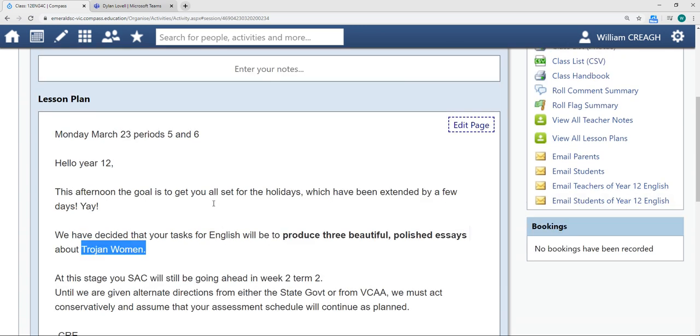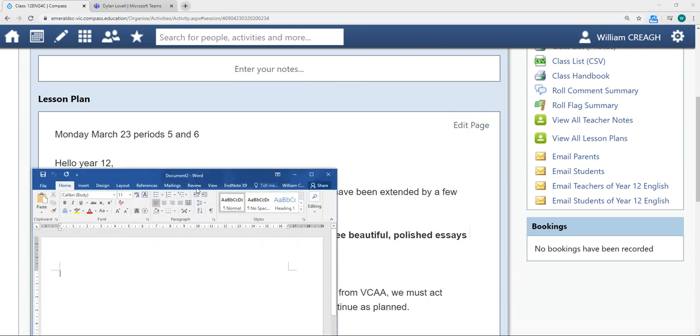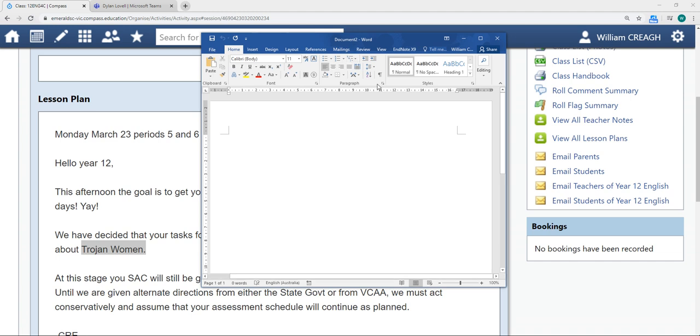The first thing we're going to have to do is get a prompt to write to, because unless you know what the prompt is, you don't really know what you're going to be writing. So I've got my document here, and this is where we're going to be doing our draft work. So, draft essay document. Exclamation mark, because we're excited.